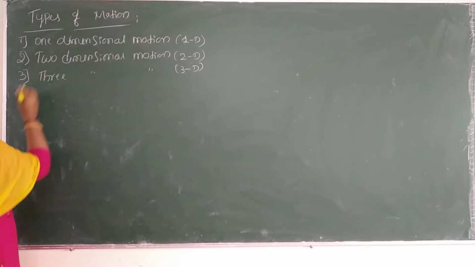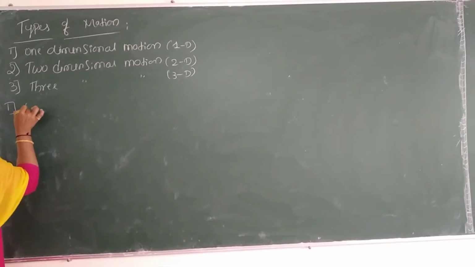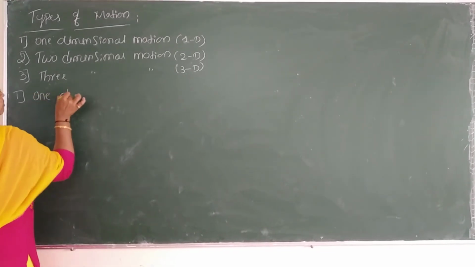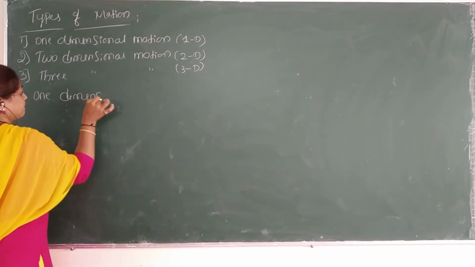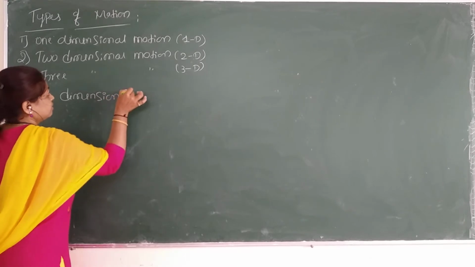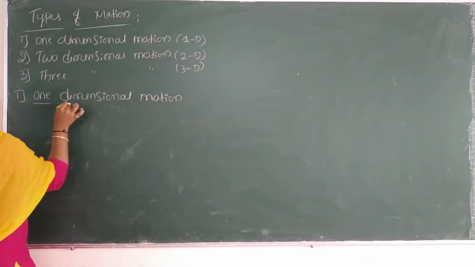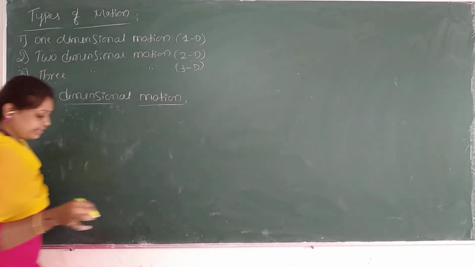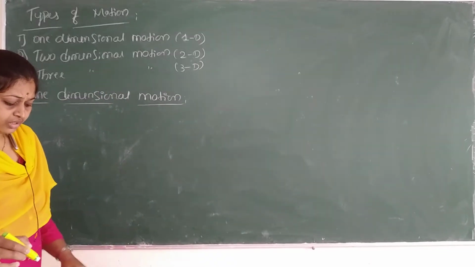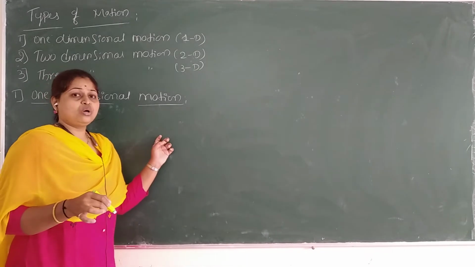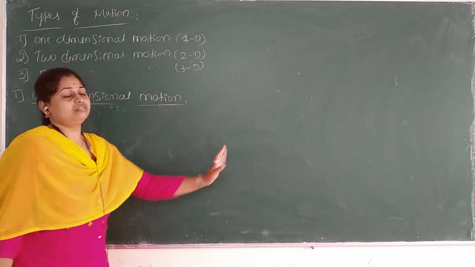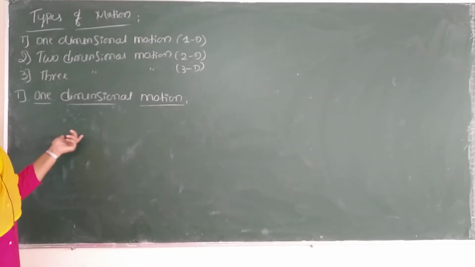Right. Now first one, side heading, one-dimensional motion. Anyone? What is one dimensional motion? If a body or object moving in a straight line is known as a one dimensional motion.